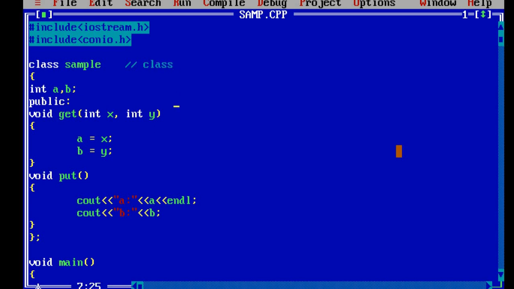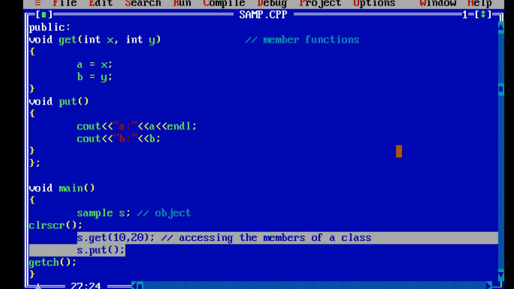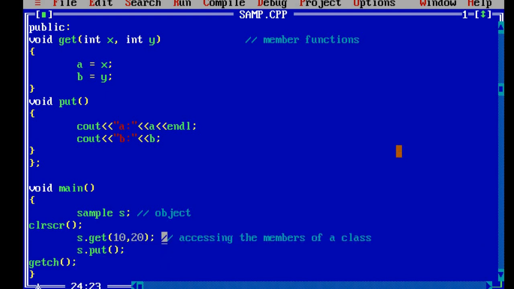Next, these are data members, and these are member functions. This is an object, and this is how you can access the data members of the class. So is it clear?